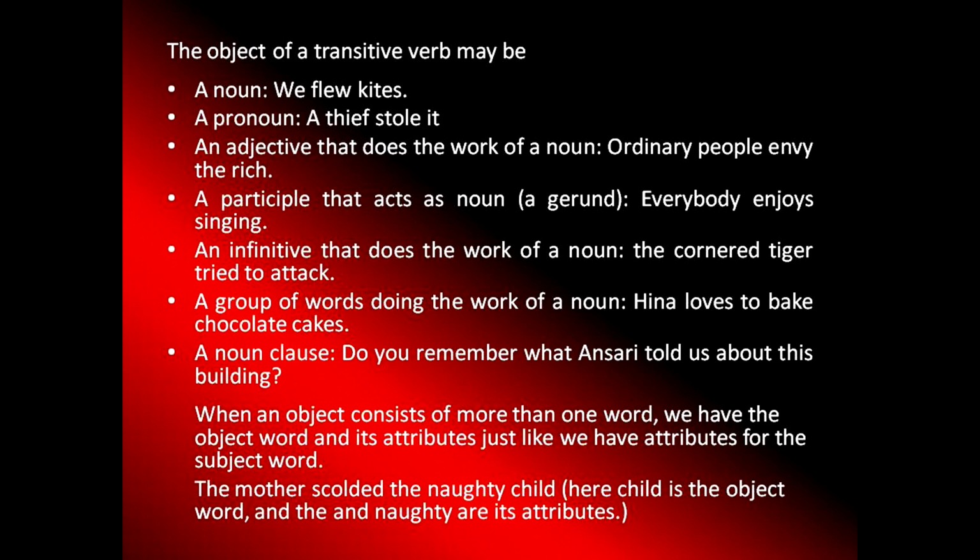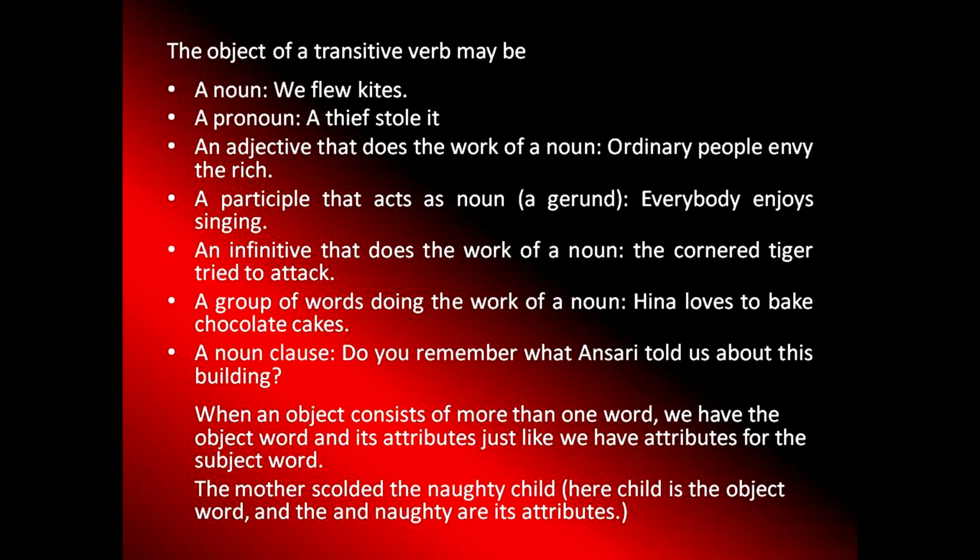Now here, let's see. The mother scolded the naughty child. About whom are you talking? Mother is scolding whom? The naughty child. But what is the important word over here? Child. And the naughty will be the attribute. Here the child is the object word and naughty is its attribute.